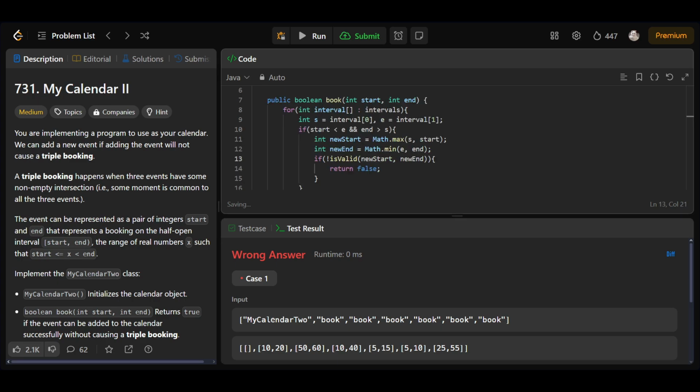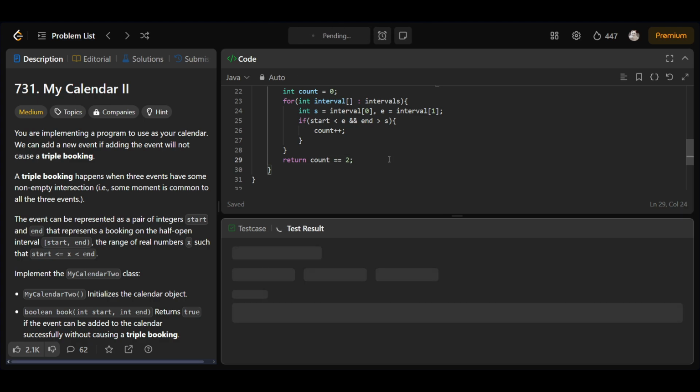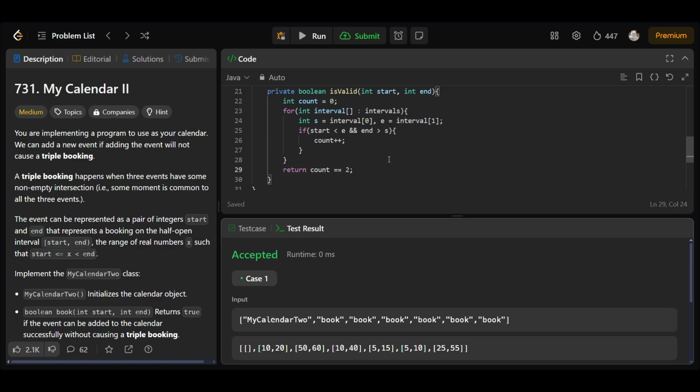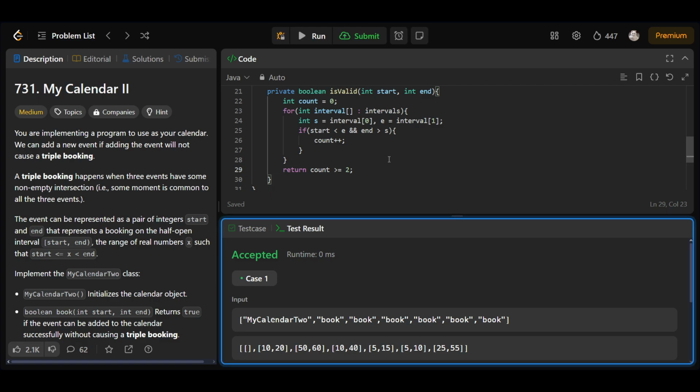Okay, so I'll be updating this new start, new end isValid method, and here I'll just be returning whether count is equal to 2. Yeah, and it gets accepted now. I don't know what the issue was with this. Oh, now it works perfectly fine.